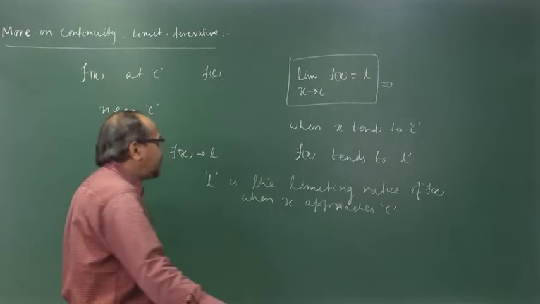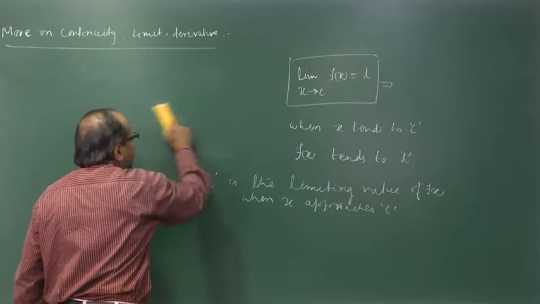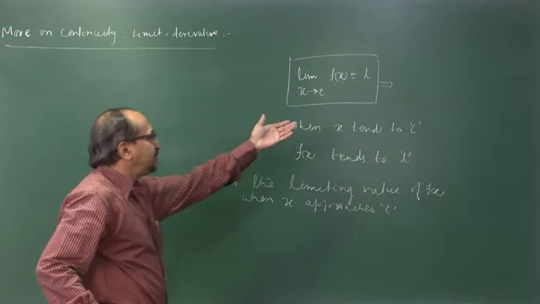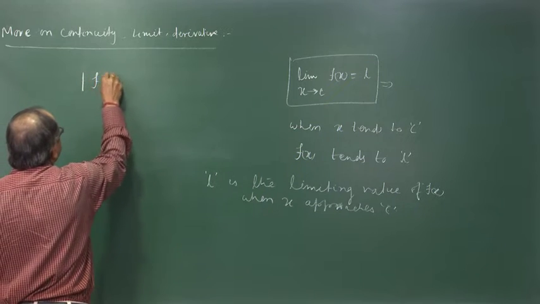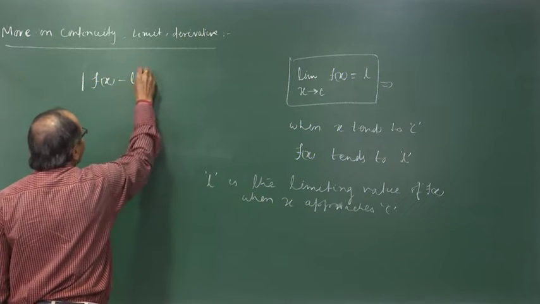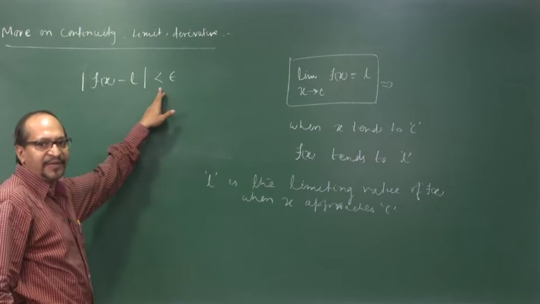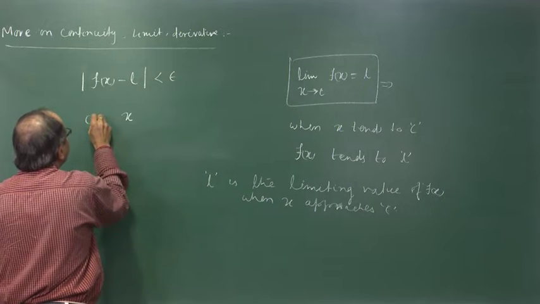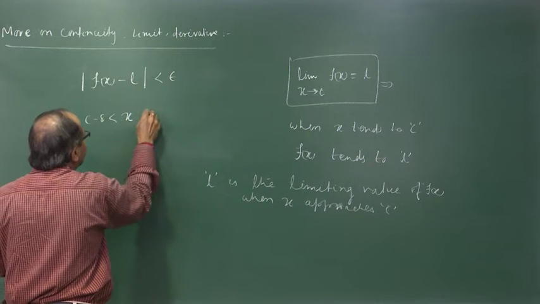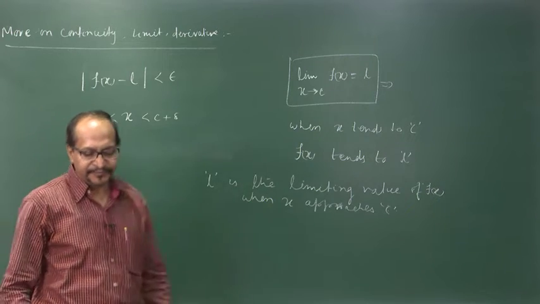And we say that the limit of a function exists, I mean, the meaning of this is that mod of f of x minus L is less than an arbitrary positive number epsilon when x lies between C minus delta and C plus delta, okay.